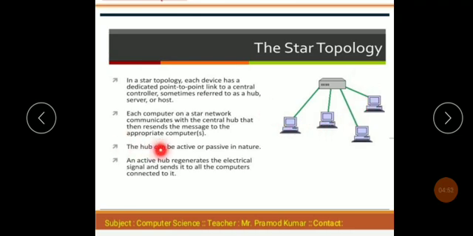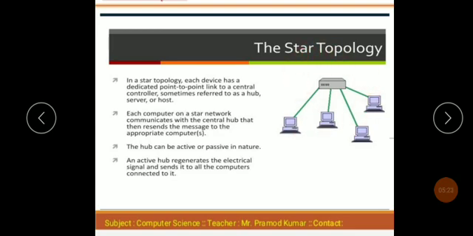The hub can be active or passive in nature. Generally a hub is active 24 hours, and an active hub regenerates the electrical signals and sends them to all the computers connected to it. An active server sends information from time to time to all computers which are connected to the server. This is called the star topology.